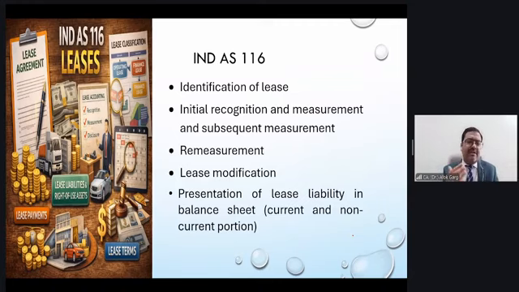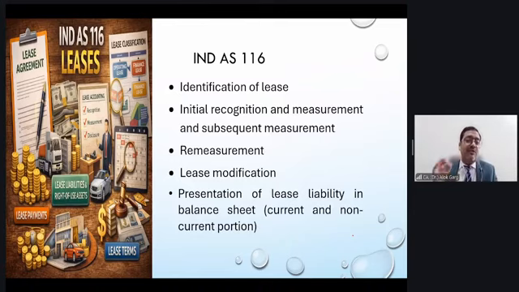So initial recognition: right of use asset, and the lease liability, which is the present value of the future lease payments. Okay, so a lot of aspects are there in terms of lease payments, in terms of ROU items. Initial direct cost, provision for decommissioning, payment made on or before commencement date, future liability present value. So these are the elements of ROU. Then initially your ROU and lease liability has been recognized. Now subsequent measurement of ROU.